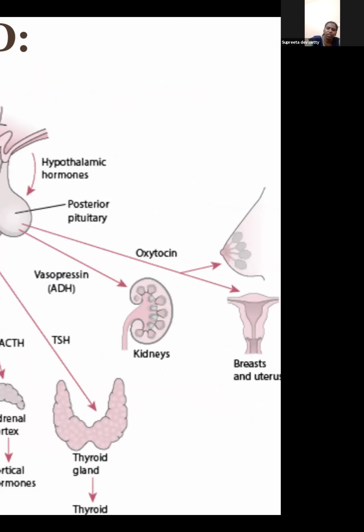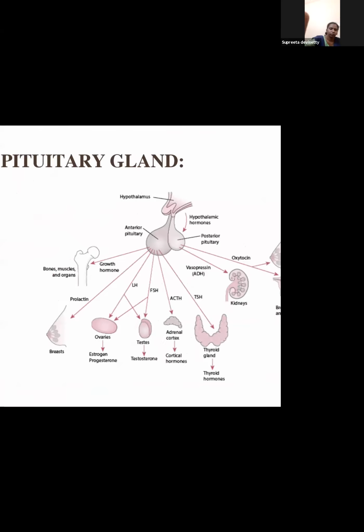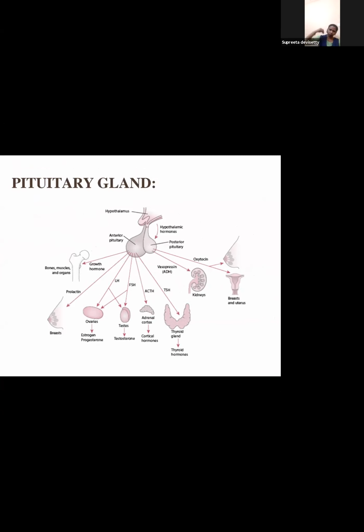Can somebody tell me what is the impact of oxytocin on the mammary gland? We studied that on the mammary gland there are two hormones, oxytocin and prolactin. Prolactin is from the anterior pituitary, oxytocin is from the posterior pituitary. I will give a hint: prolactin helps in the synthesis of milk. What does oxytocin do? Okay, I'll ask this function in the next class.